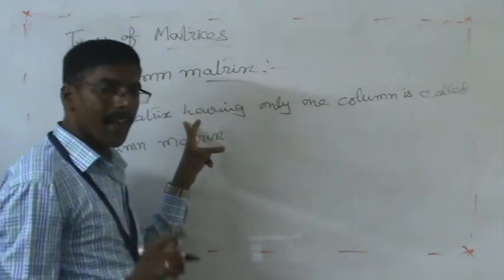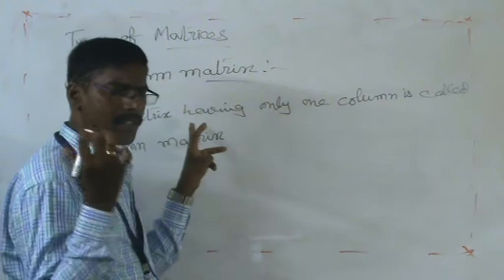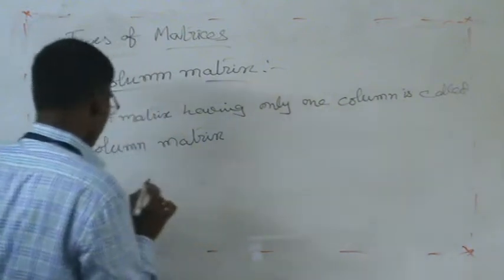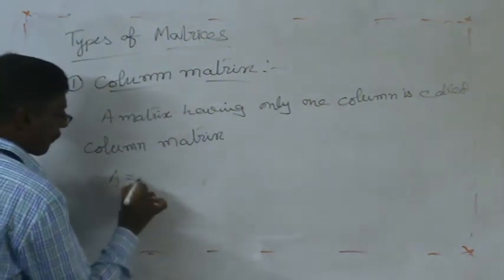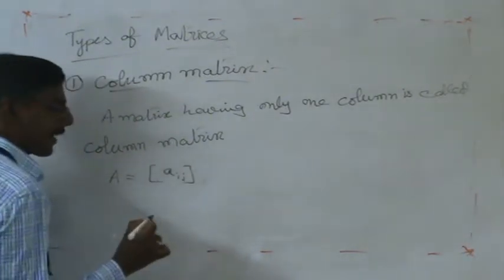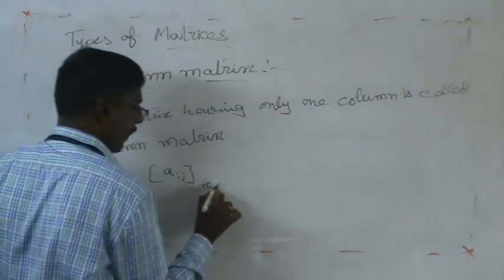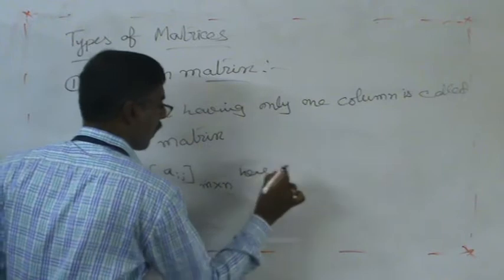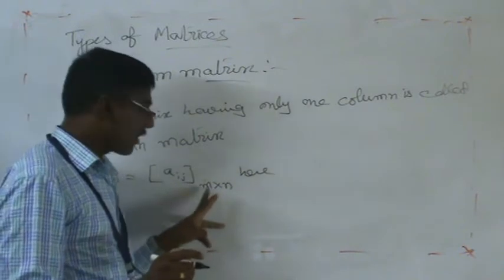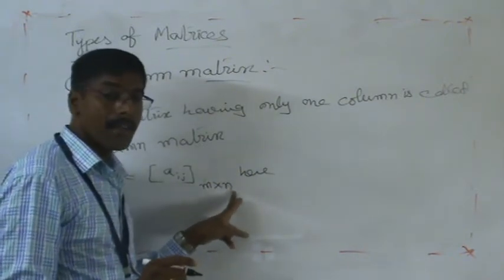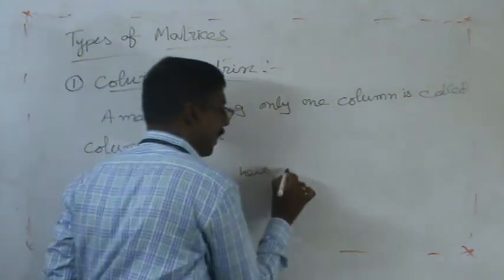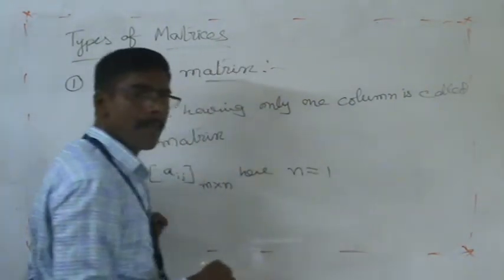Here the matrix has only one column. How many rows there are is normal, but the number of columns should be only one. For example, A of ij is a general representation of a matrix. Suppose its order is m cross n, where m represents the number of rows and n represents the number of columns. For this matrix to be a column matrix, the number of columns should compulsorily be 1.